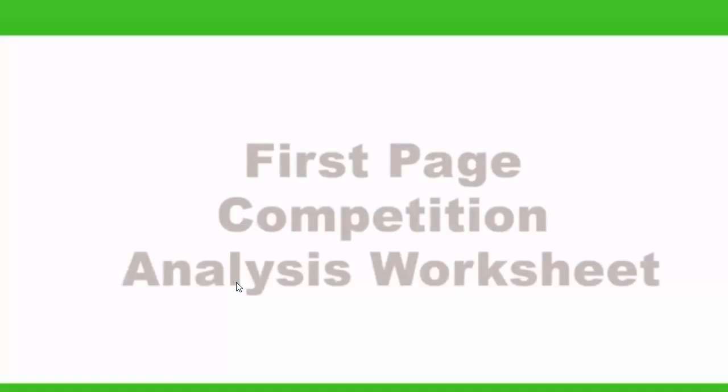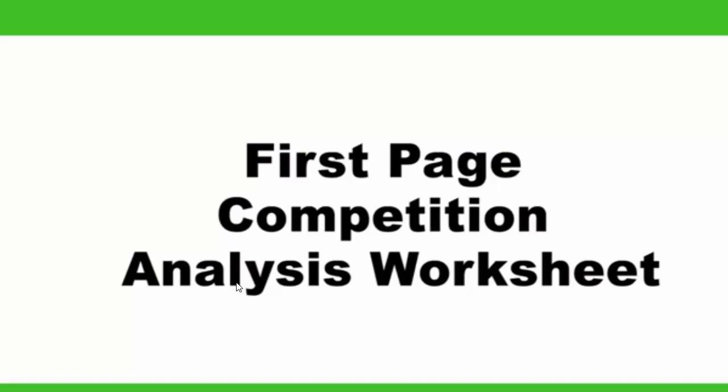Now you have the background that you need in the tools to make it easier to analyze the competition. This unit provides one of the most important worksheets that you'll get in this course, the first page competition analysis worksheet. You ought to do a spreadsheet for each of the 3 to 5 keywords in the 720 to 2500 search volume range. And you should do that for each of the 10 niches that you have in mind, and that's on the assumption that you actually have 10. Anywhere from 5 to 10 is probably acceptable.